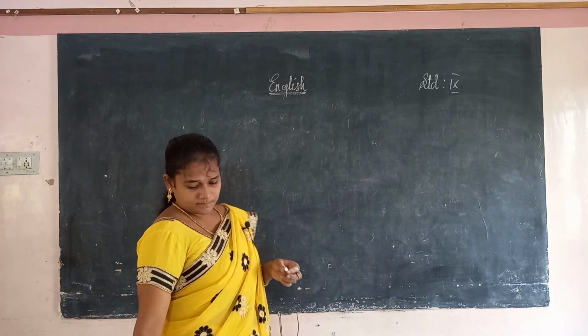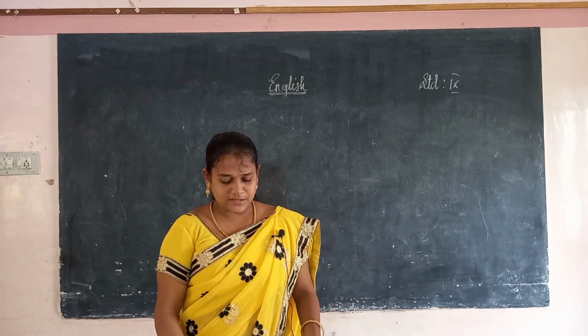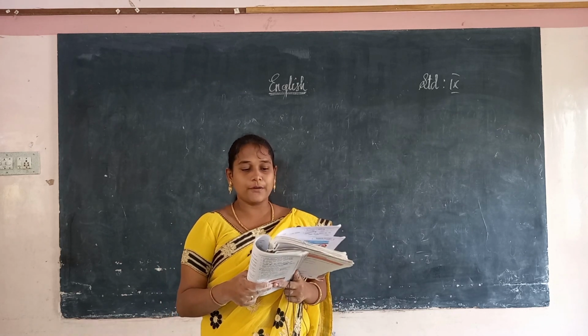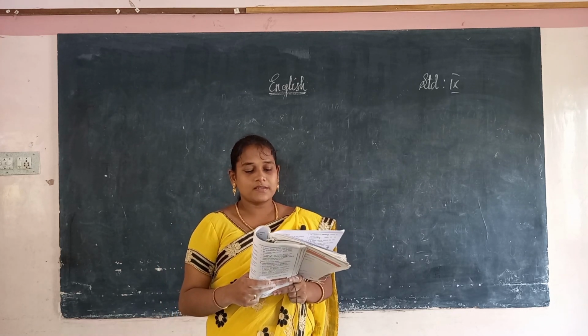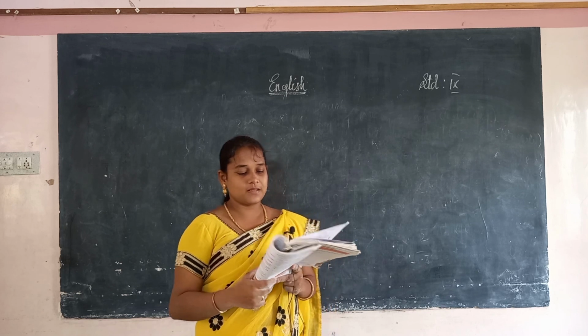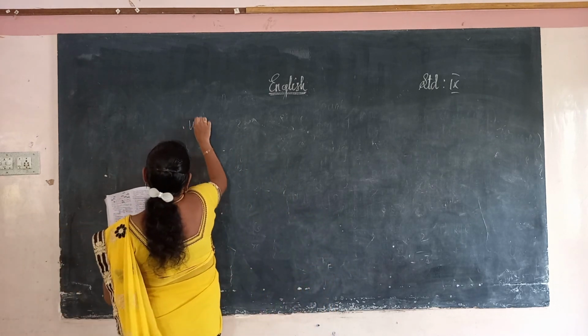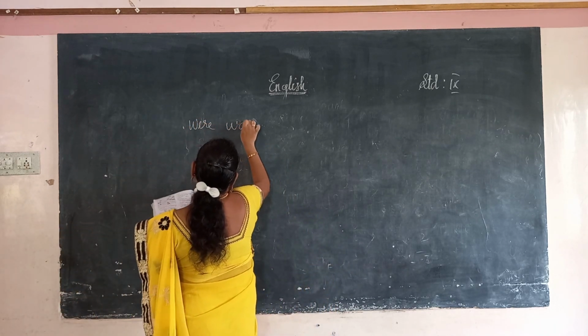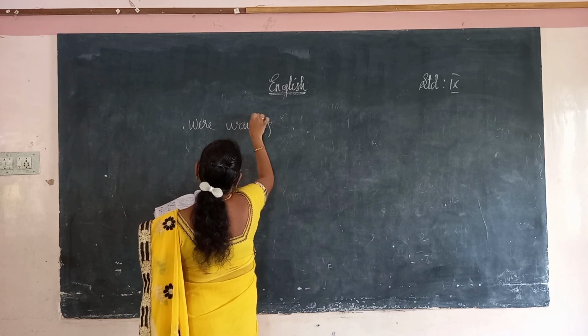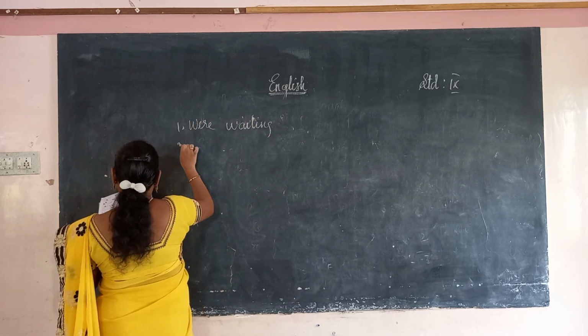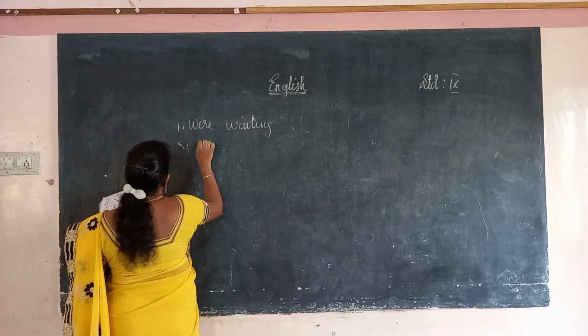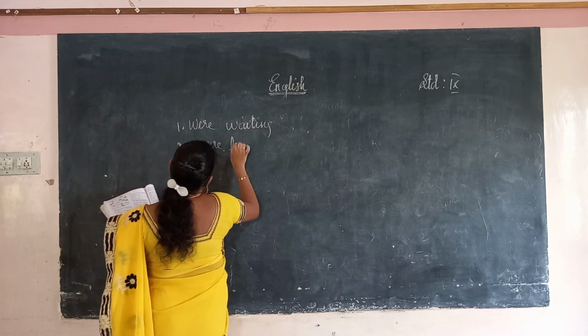Complete the sentence using the past continuous tense. The children dash for the bus. The children were waiting for the bus. The second one, the girls dash their lesson. The girls were learning